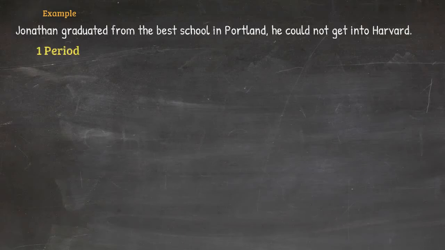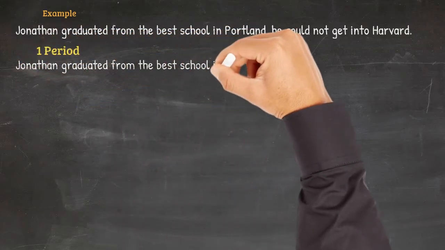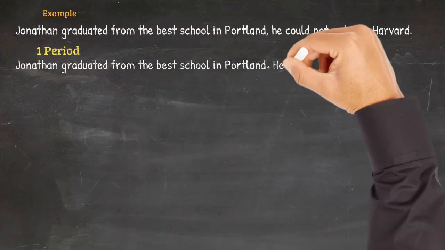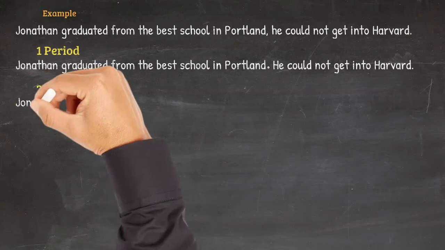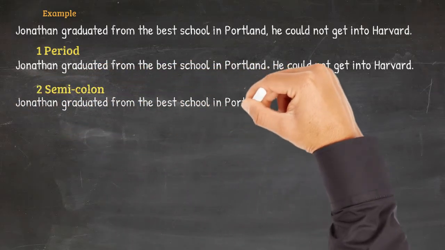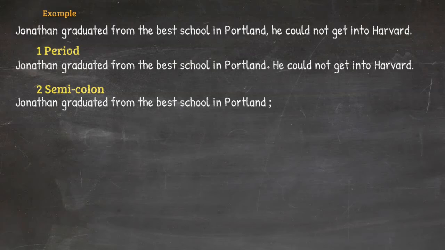Number one, we can separate the two sentences by a period. Jonathan graduated from the best school in Portland, period, he could not get into Harvard. Number two, we can use a semicolon to separate the two sentences. Jonathan graduated from the best school in Portland, semicolon, he could not get into Harvard. Remember, this letter stays small.